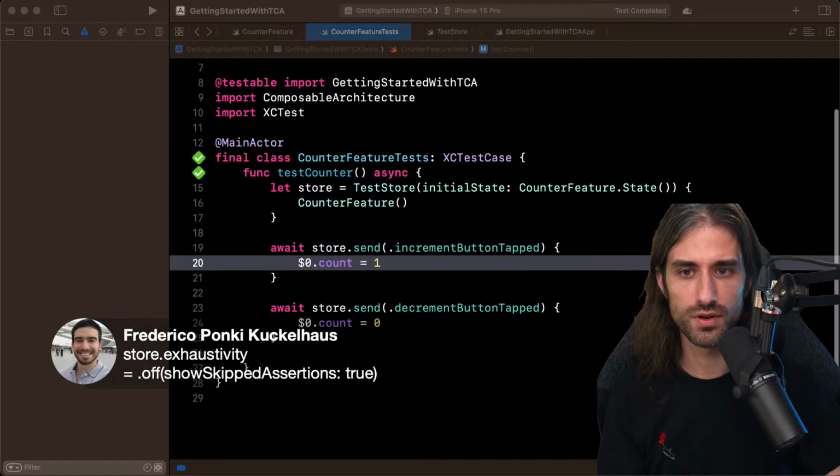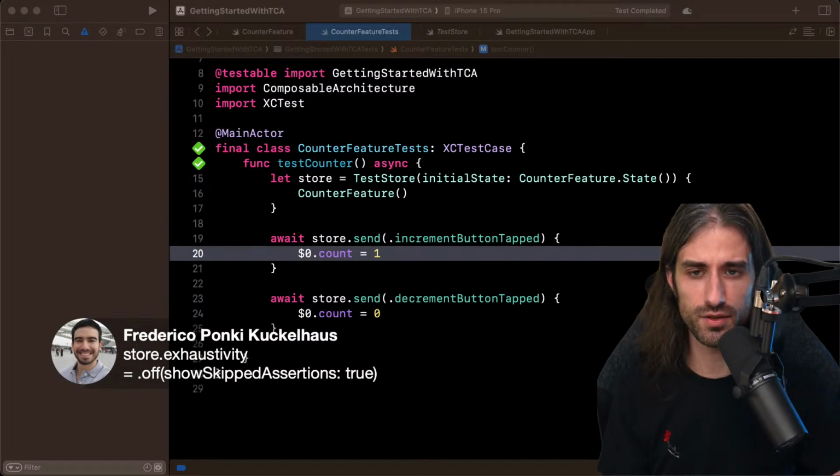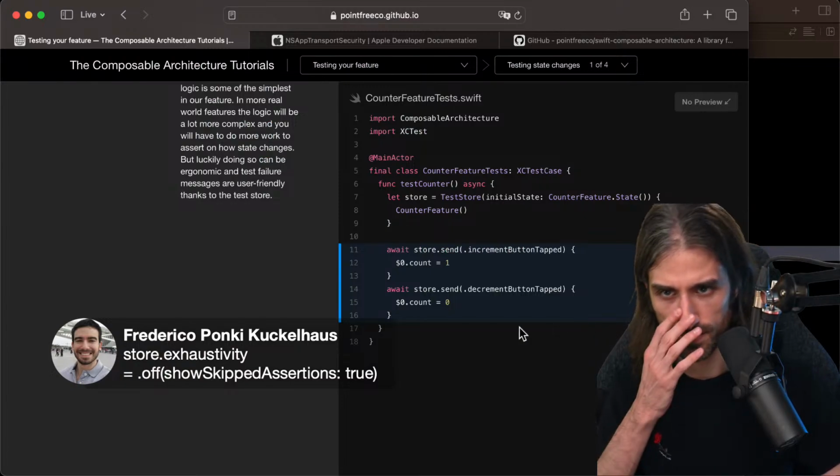And you can also show the skip assertions to see, like in the console, if something has still changed. You can still get some light warning. It doesn't fail the test, but it shows you that something happened.